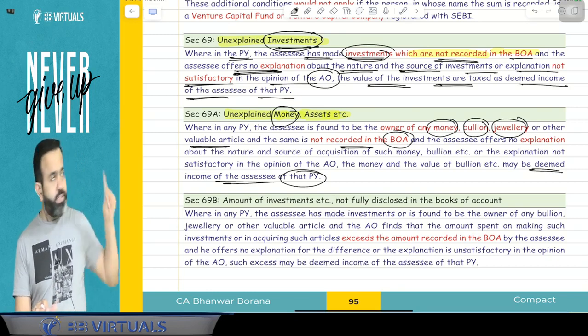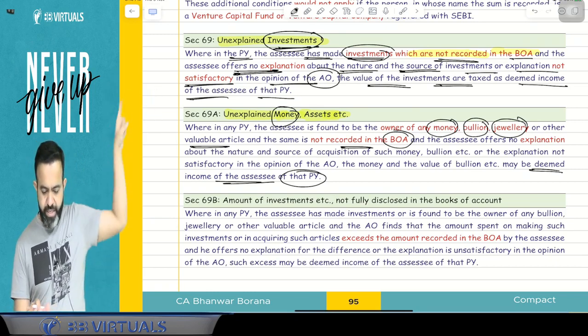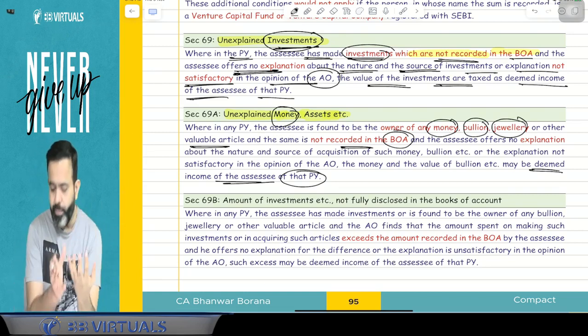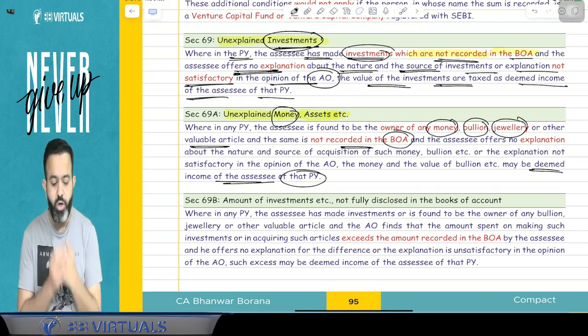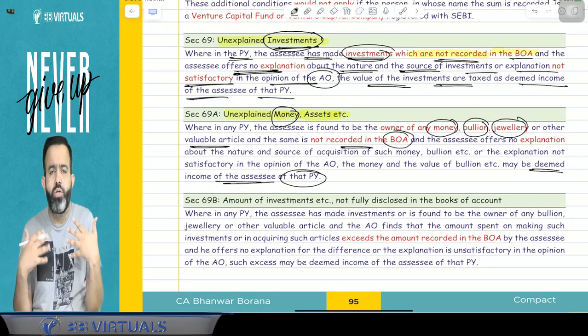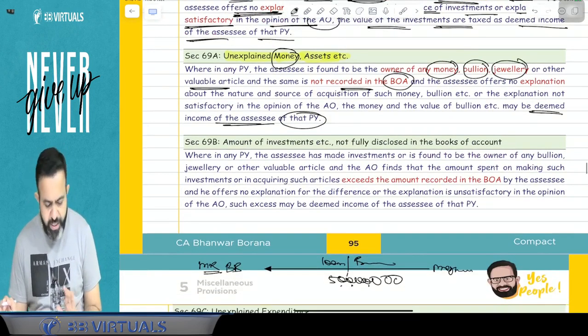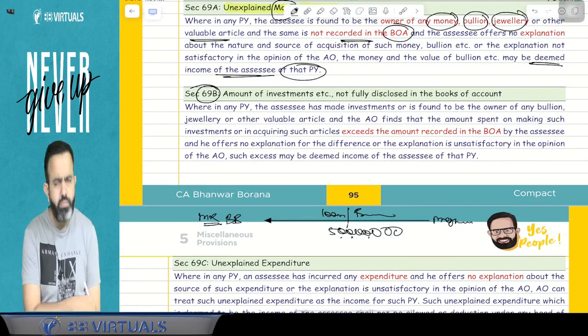Done. So that was unexplained investment. Next, section 69A is related to unexplained money. Meaning in your possession they got money or bullion or jewelry or any other valuable article, and you are not able to explain, then it will be treated as your income. Now the next part is section 69B.